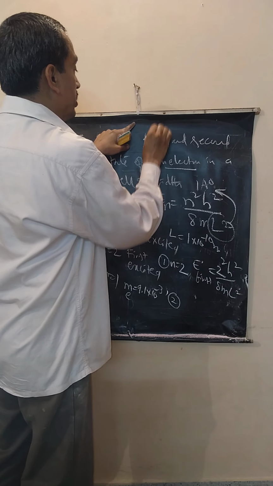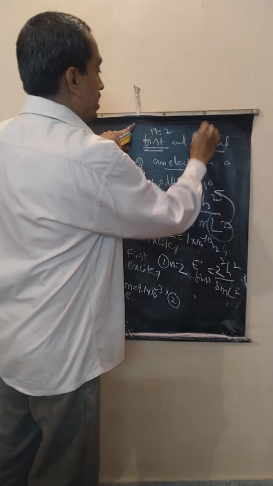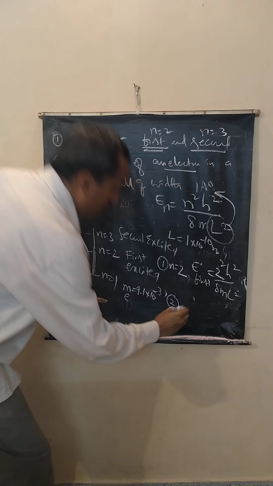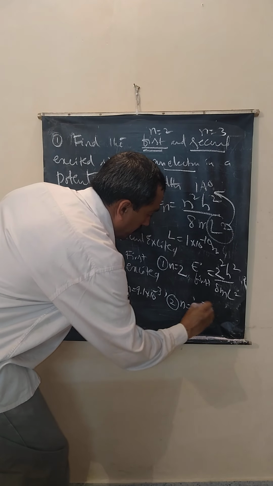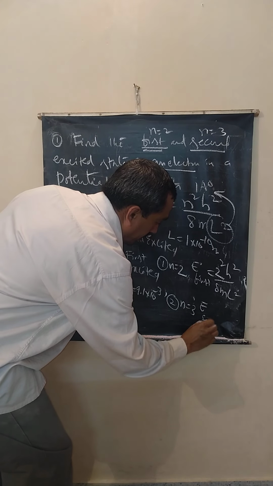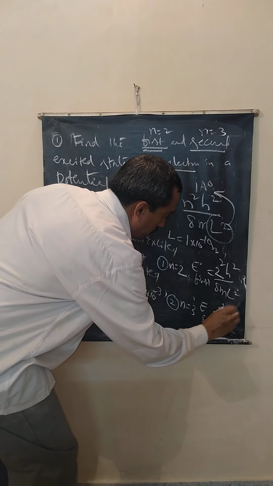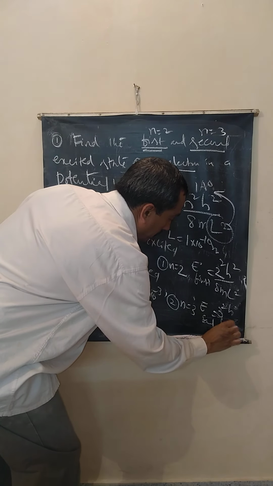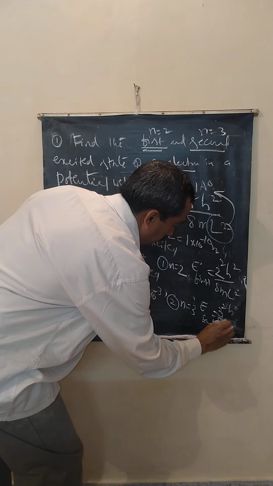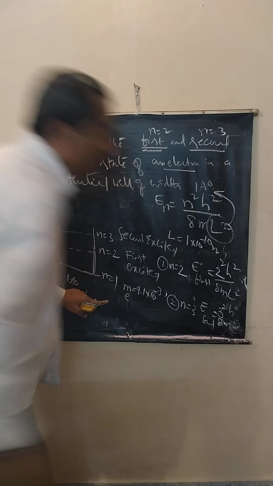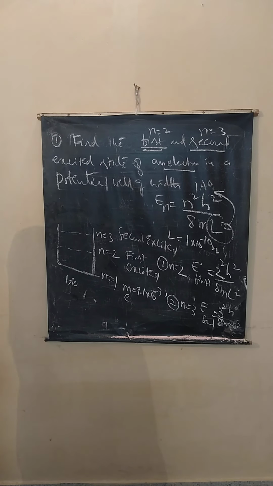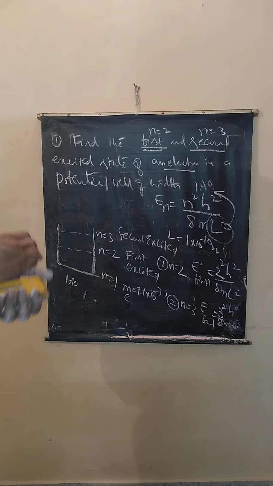First excited state means n is equal to 2. Second excited state means n is equal to 3. So put n is equal to 3. E second excited state is equal to 3 square h square by 8 ml square. L is the width of the potential well. So please remember, first excited state is n is equal to 2.